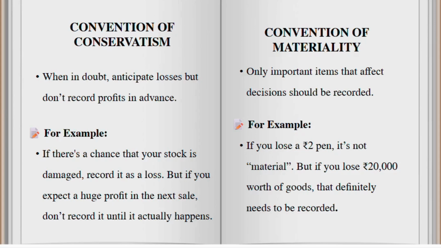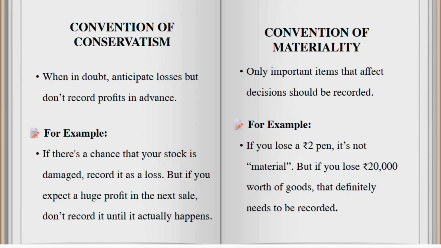For example, if your stock might be damaged, record it as a possible loss, but don't record a full profit in future unless it is a reality.